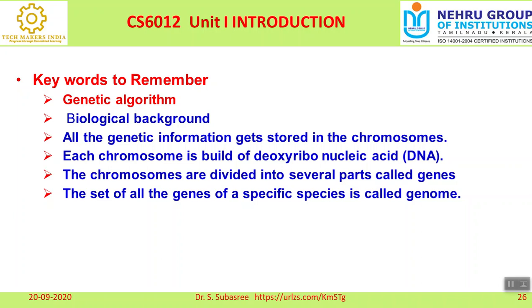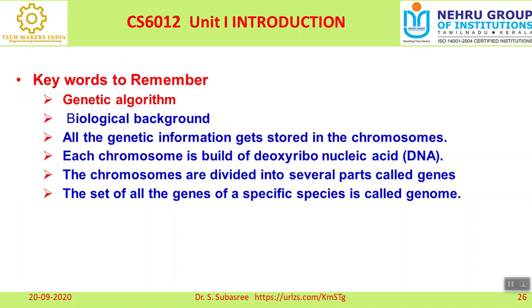A set of all genes combined together for a specific species is called a genome. When I am doing an analysis on the genome, that is nothing but analyzing the entire set of genes available in the human body.